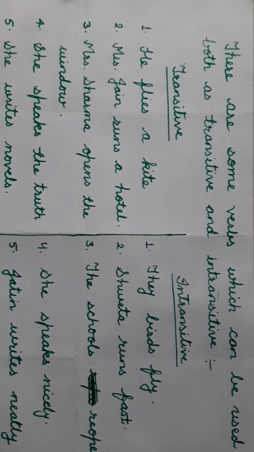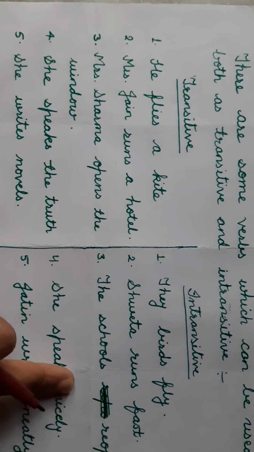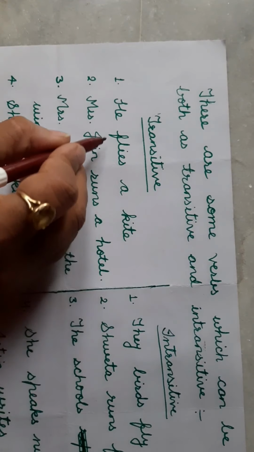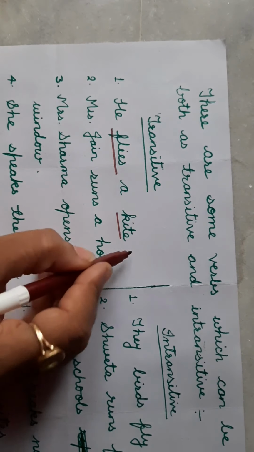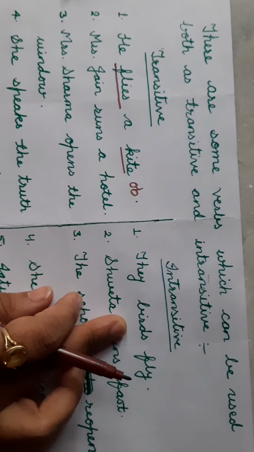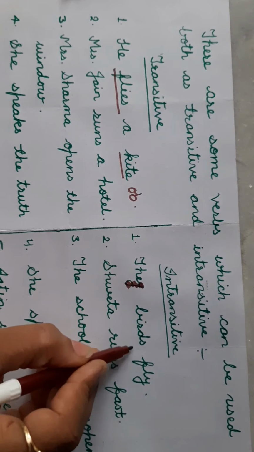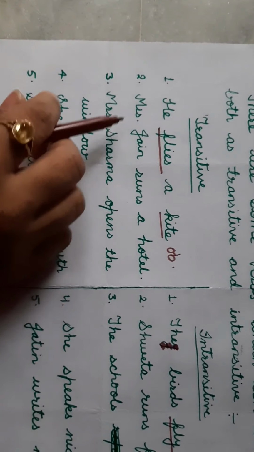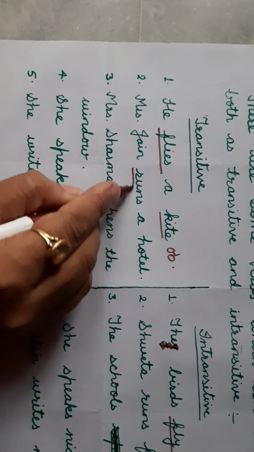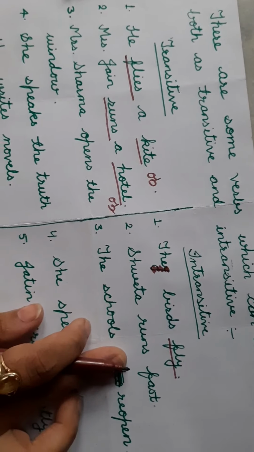There are some verbs which can be used both as transitive and intransitive. Look at these sentences, here transitive and here intransitive. He flies a kite. The verb is flies and here this requires an object. What does he fly? Kite, object. And in this intransitive, the birds fly. Here fly doesn't need an object. Mrs. Jan runs a hotel. Mrs. Jan runs what? A hotel. This is the object. Shweta runs fast.